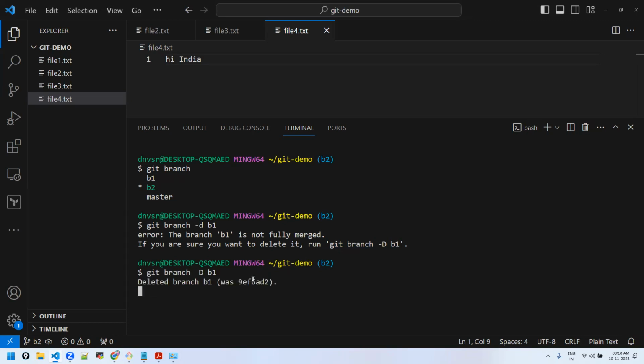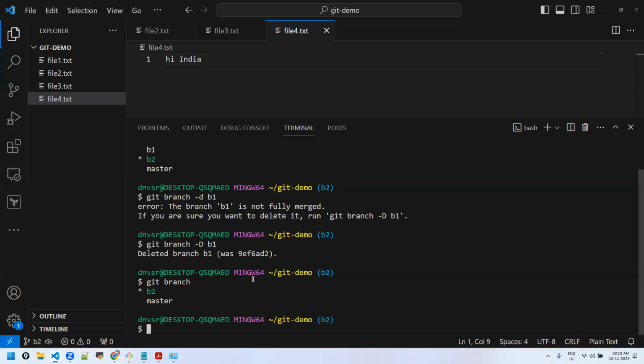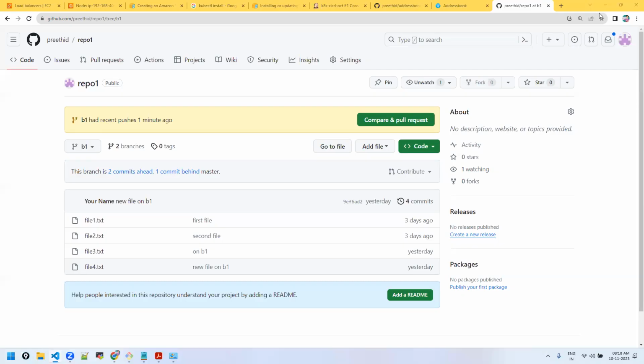Right? So if you do capital D, yes, the branch is deleted. It says when you list the branches, only B2 and master were there. Is it deleted from here also? Do you think so? See, it's still here. That means this happened only on local.